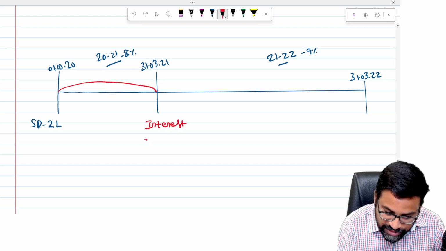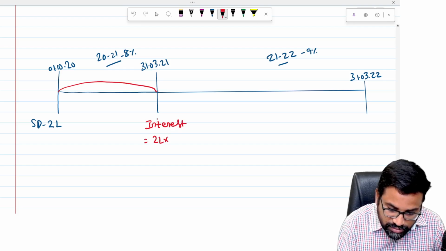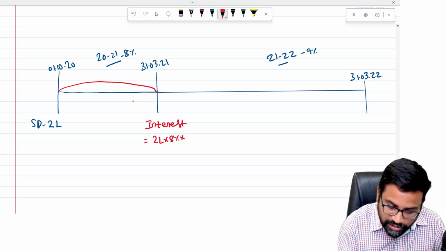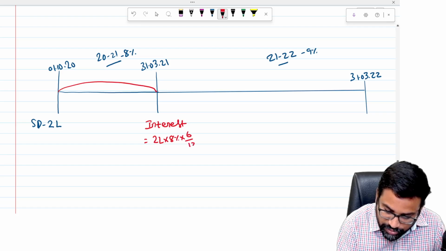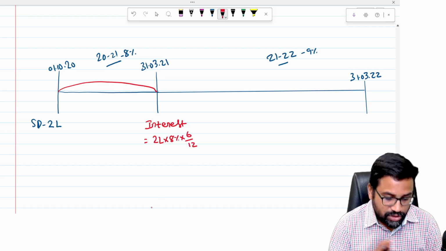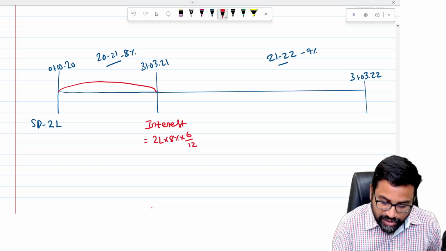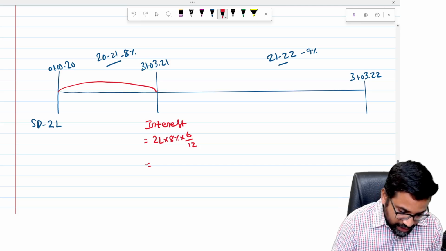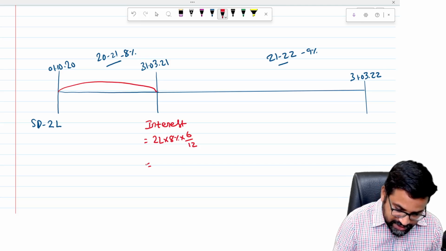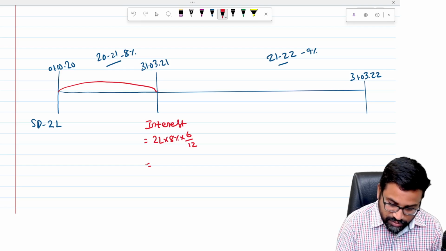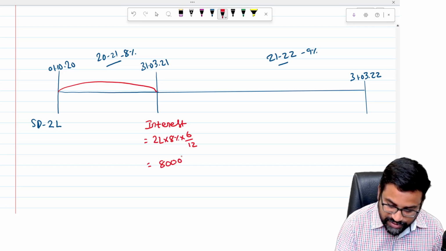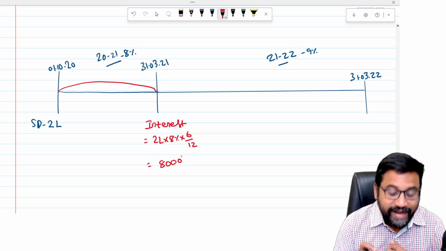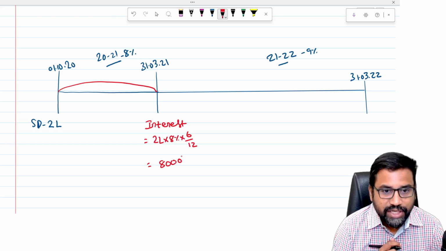on the security deposit, sir? 2 lakhs into 8% interest, since we received it on 1st October. So October to March 21: October, November, December, January, February, March. So 6 months interest. Therefore 2 lakhs into 8% into 6/12. So it will be 8,000 rupees. So by the end of the first year, 8,000 is the interest accrued on security deposits.